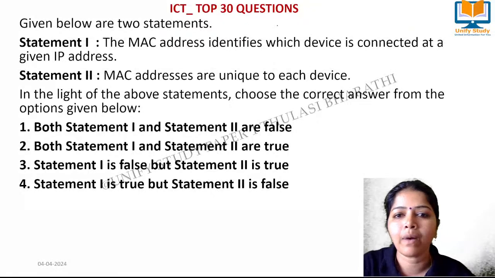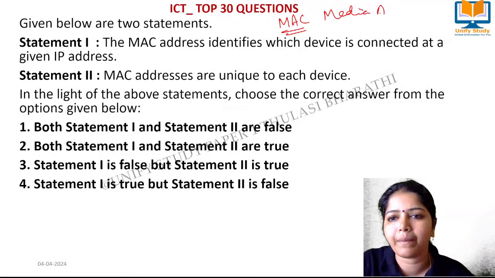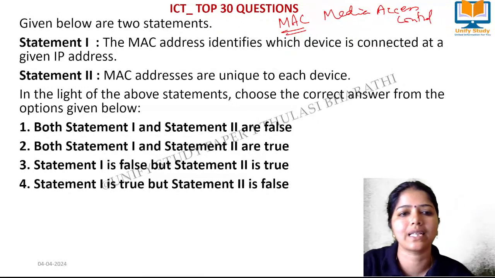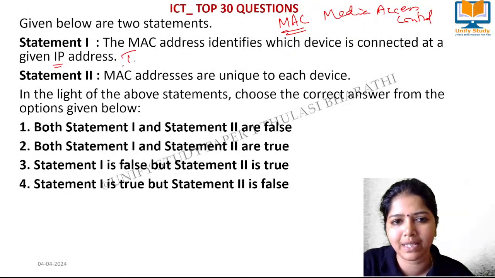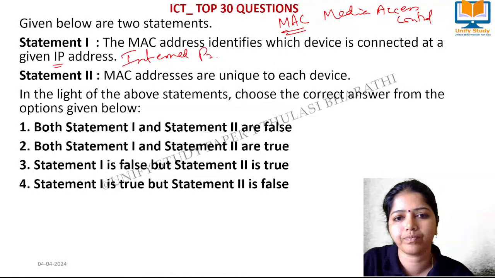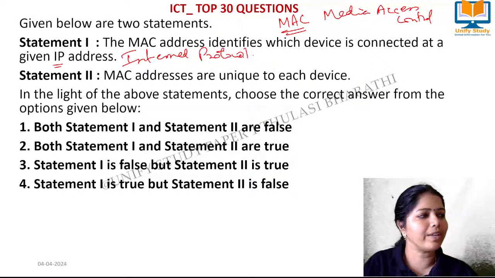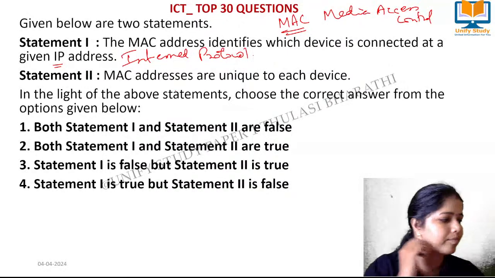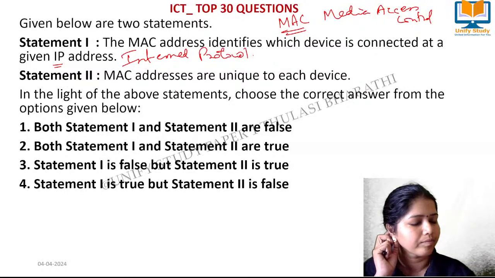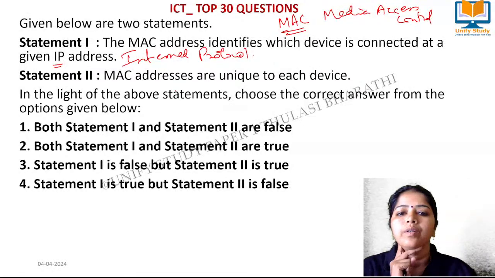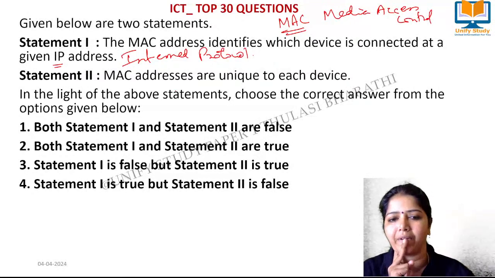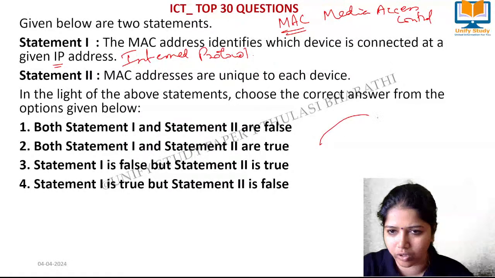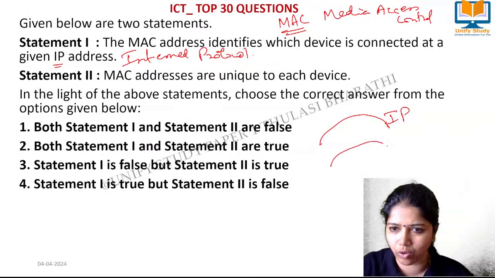Next question from IDs, that is MAC ID. MAC means Media Access Control. Media Access Control address identifies which device is connected at a given IP address. IP means Internet Protocol. Waiting for your answers. Very good, very good. MAC address, IP address. We have two concepts called IP, concepts called MAC.